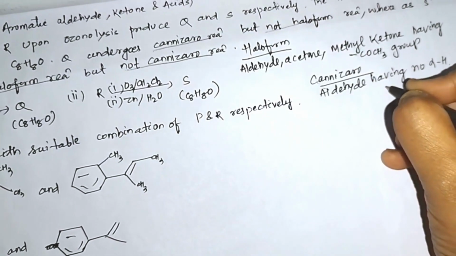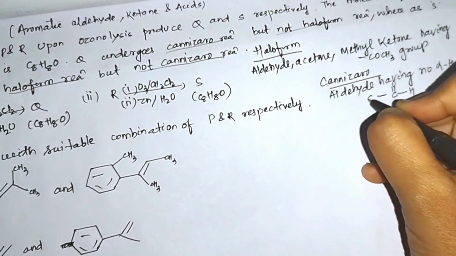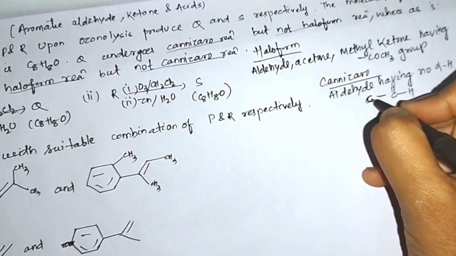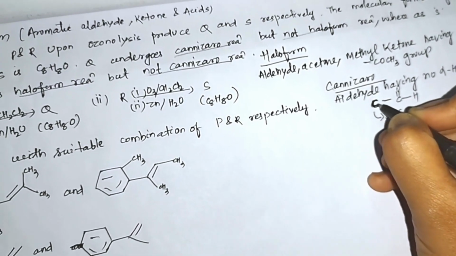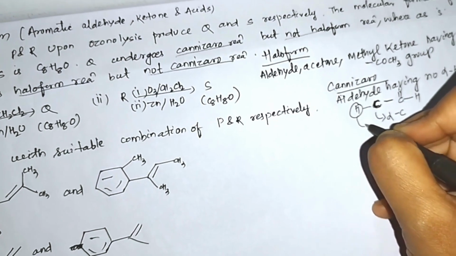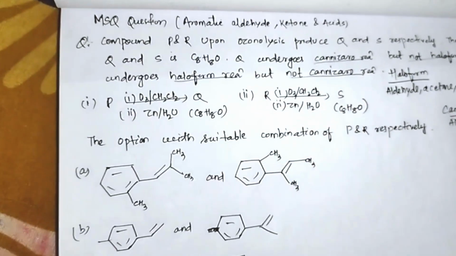What is alpha hydrogen in an aldehyde? This is the functional group. The carbon adjacent to the aldehyde group is known as the alpha carbon, and the hydrogen attached to this carbon is known as alpha hydrogen. Like this.